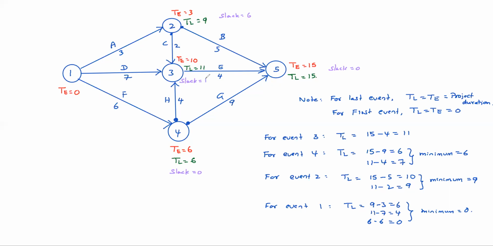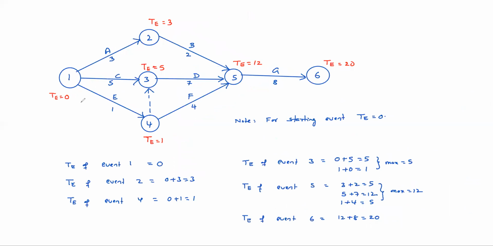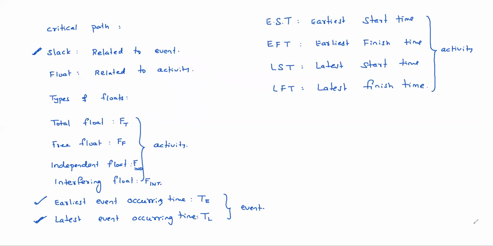Understand? So for event 1, slack equal to 0 here. Here also TL 0. So like this, slack is very simple. Slack is nothing but, for any event, the difference between the latest event occurring time and the earliest event occurring time. Clear? Yes, sir. So for any event you can calculate slack very easily.